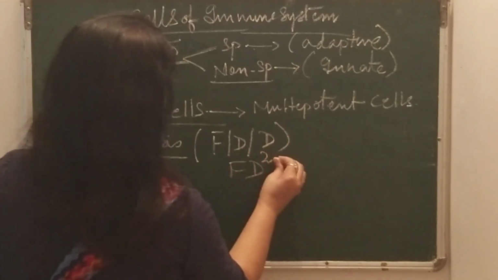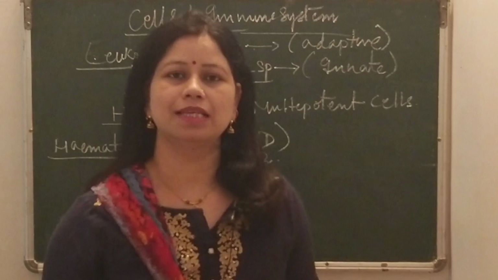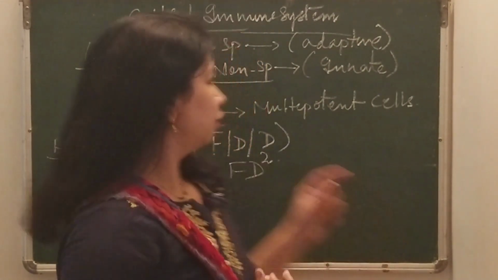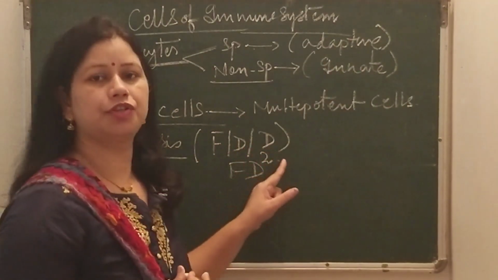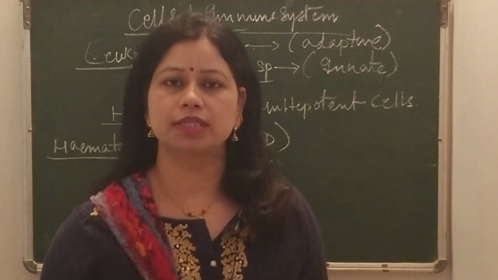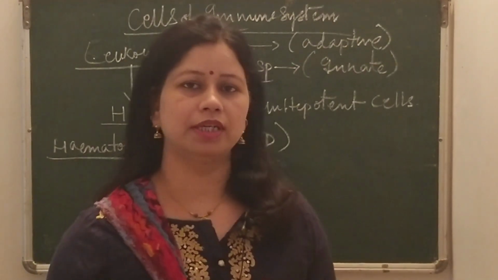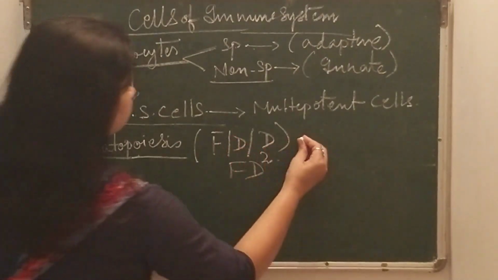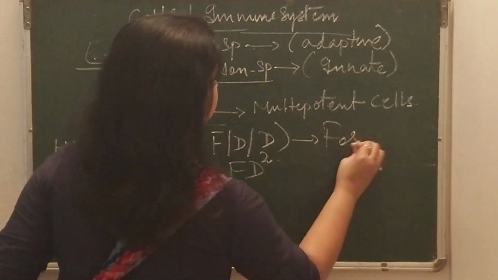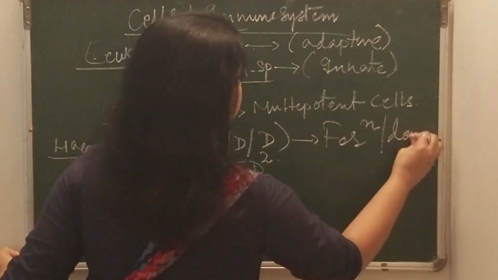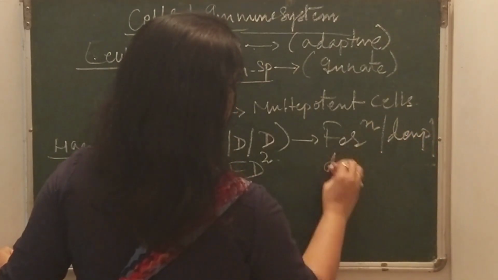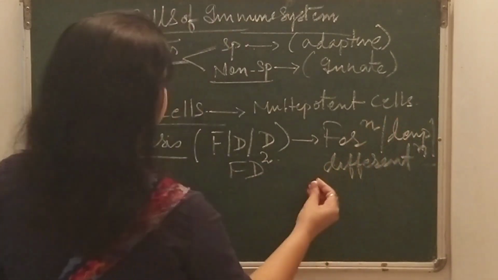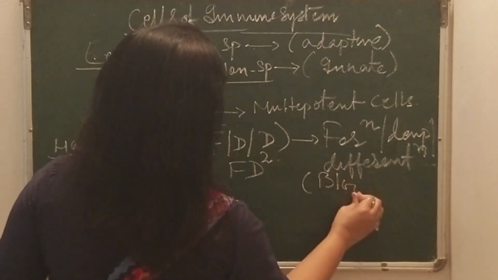Hematopoiesis is the process by the help of which the blood cells form, develop and differentiate. So we can say that hematopoiesis is the process of formation, development and differentiation of blood cells.